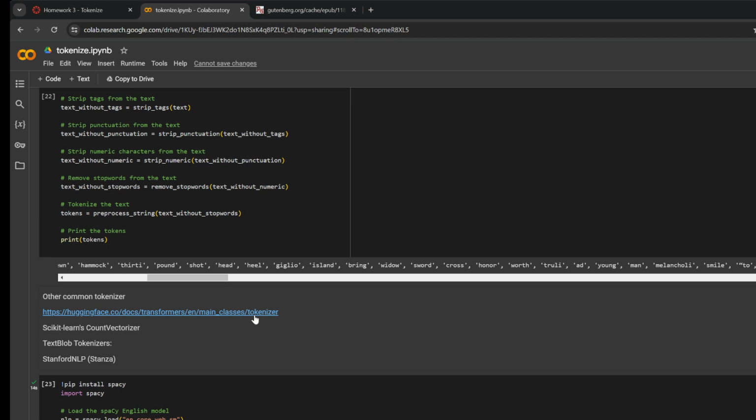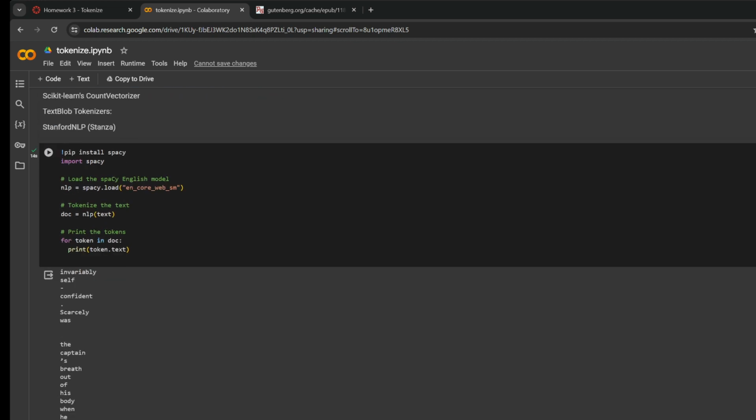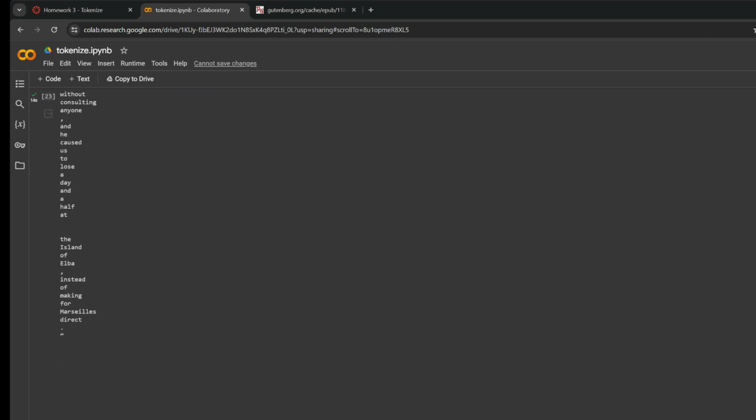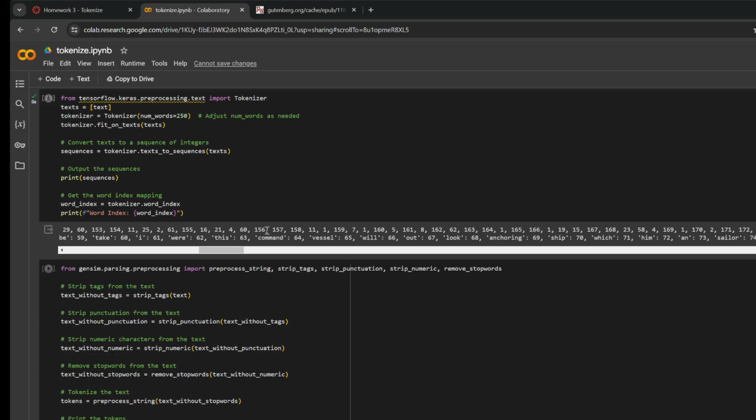Here are some other ones I included. The Tokenizer from Hugging Face, which I included last week. We didn't talk about it, but that's what you did last week. Just another one, Scikit-learn CountVectorizer. Your blueprint book, I think, has an example of that, or you can just Google it. It's not super hard. TextBlob, Stanford has one, and here's spaCy. So again, that's all you have to do.